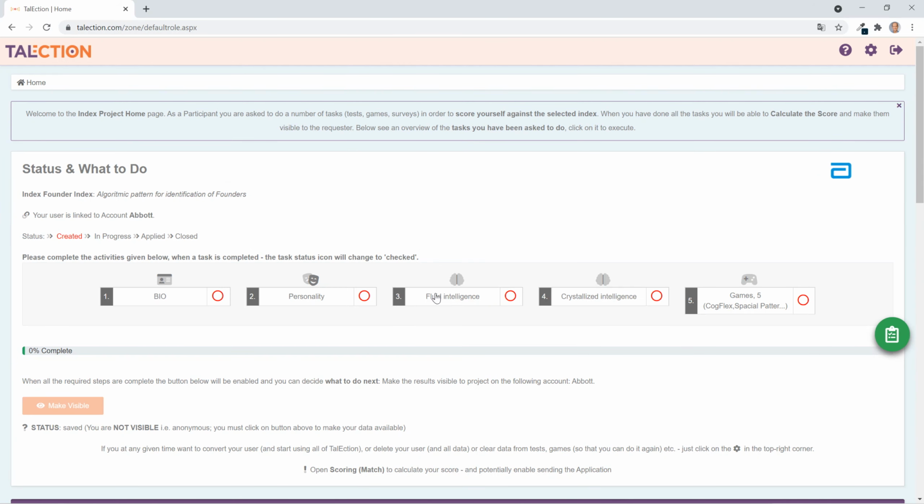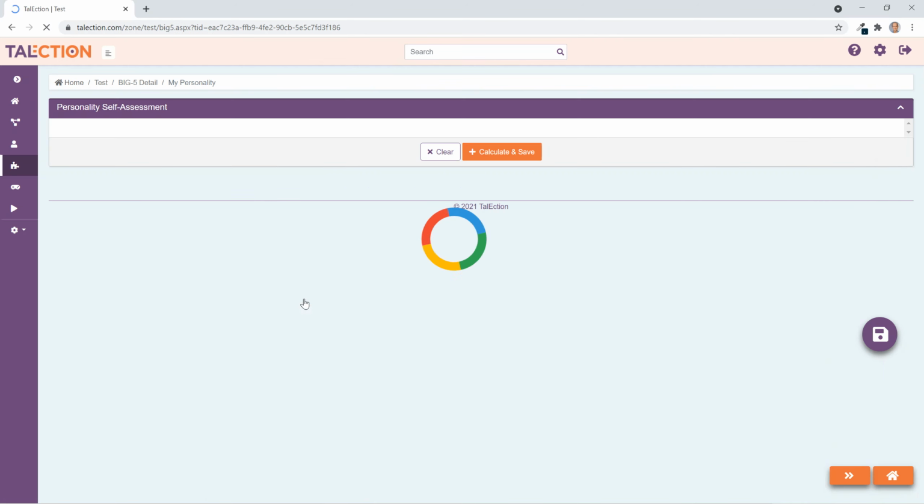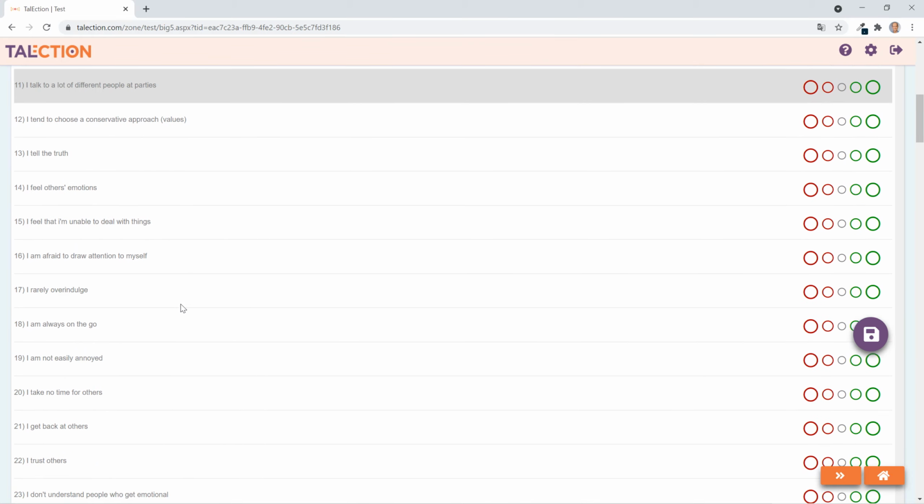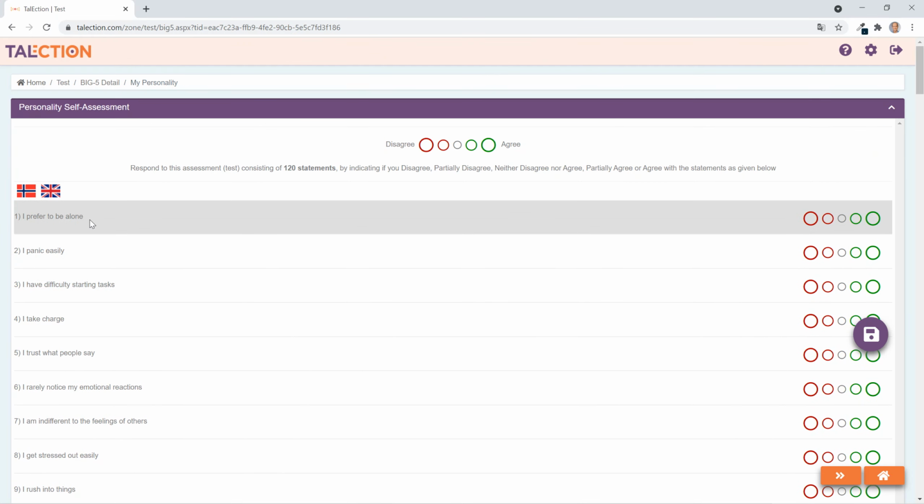Having completed that, you press save and go back to the home page, and then the next activity is personality tests. This is a standard Big 5 or Ocean personality test, which consists of 120 statements that are listed subsequently, and you're asked to say if you disagree or agree with these statements.